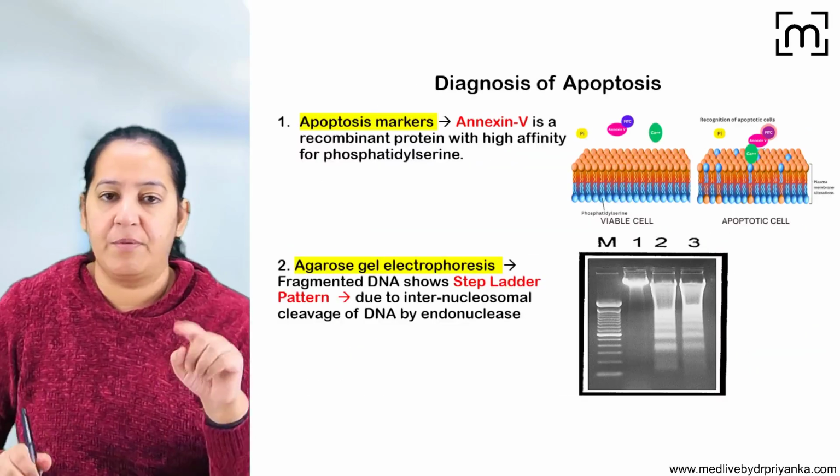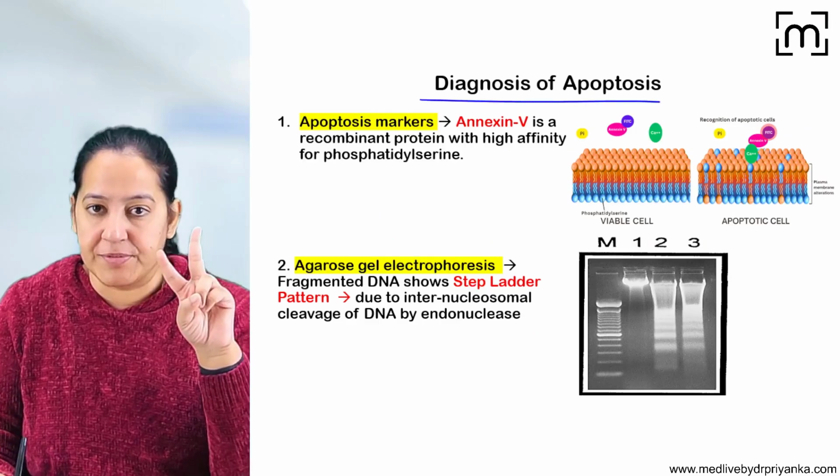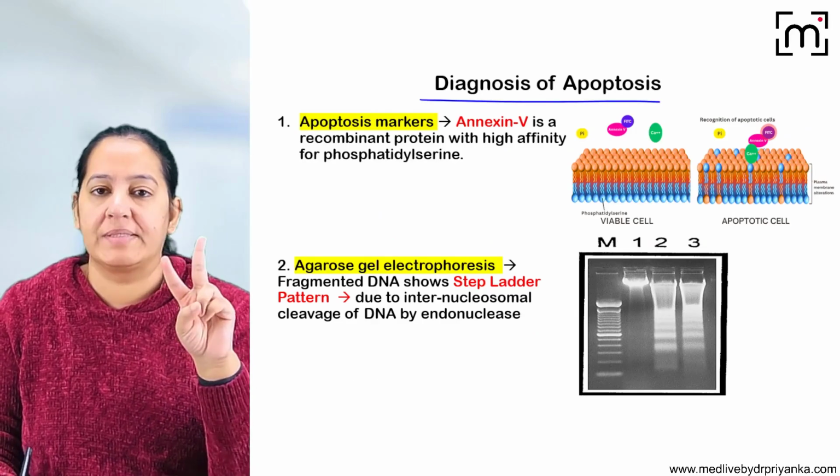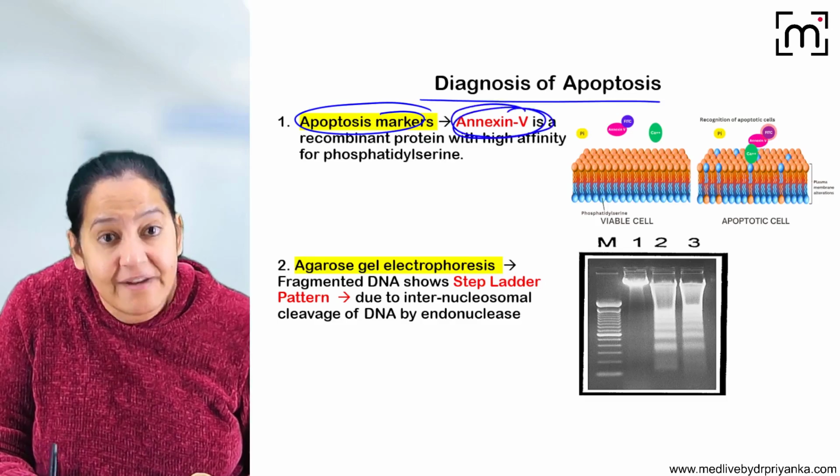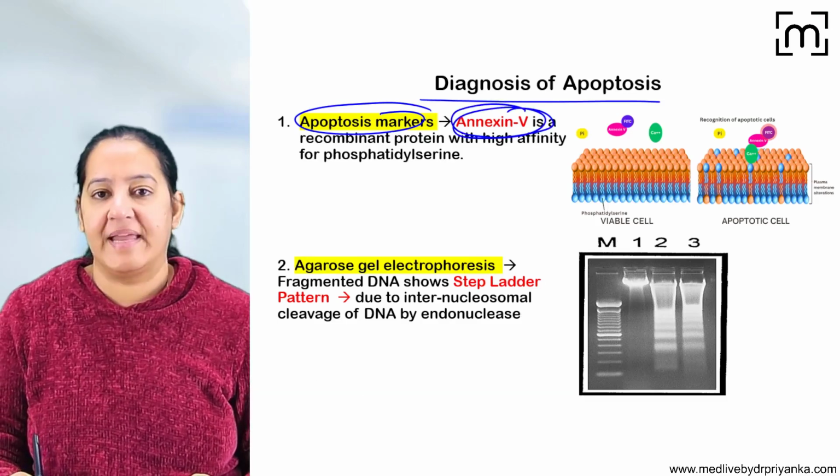Now coming to the diagnosis of apoptosis, there are 2 ways to diagnose apoptosis. Number 1, there is the apoptotic marker. The name of the apoptotic marker is annexin 5.